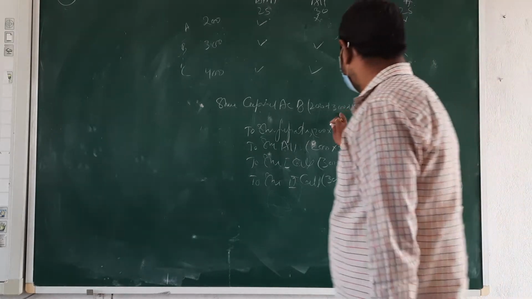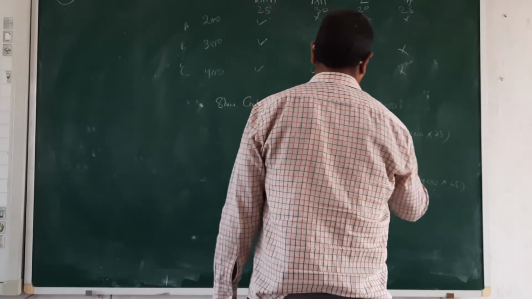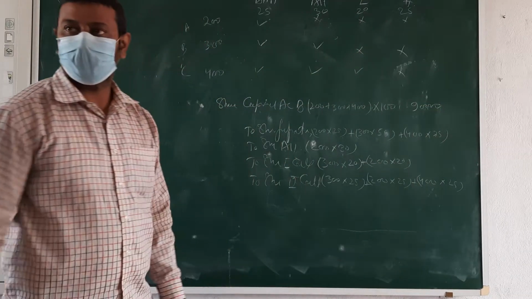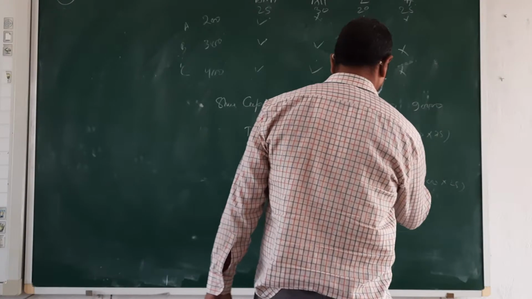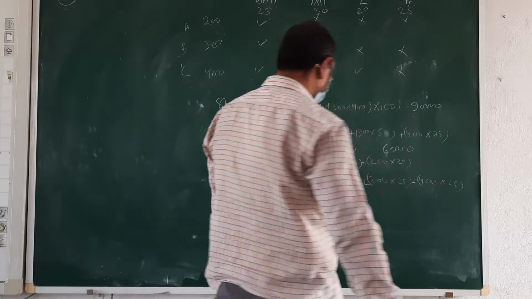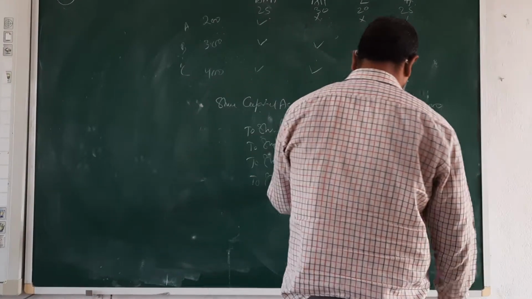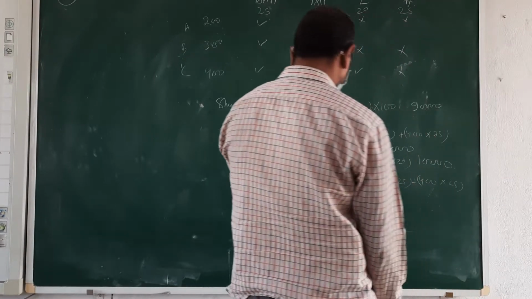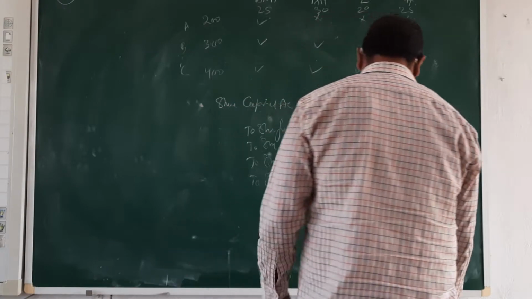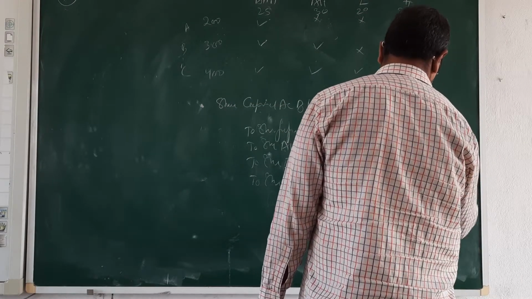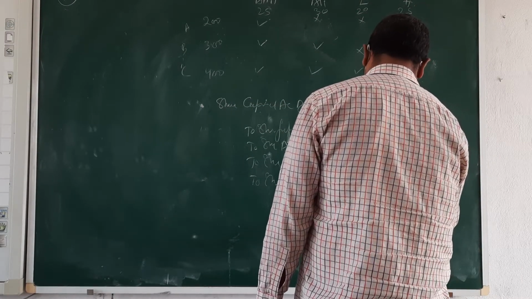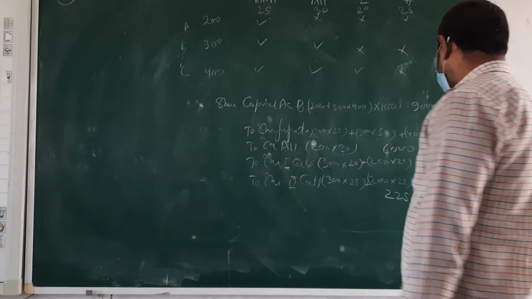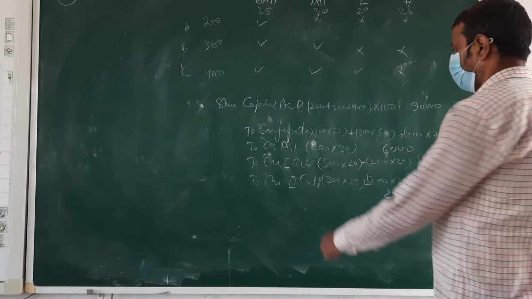This amount 90,000, beta. This amount 6,000. 10,000. 22,500. Okay, and this amount.